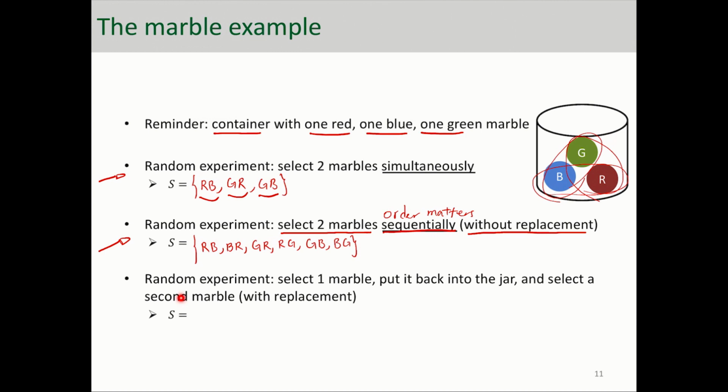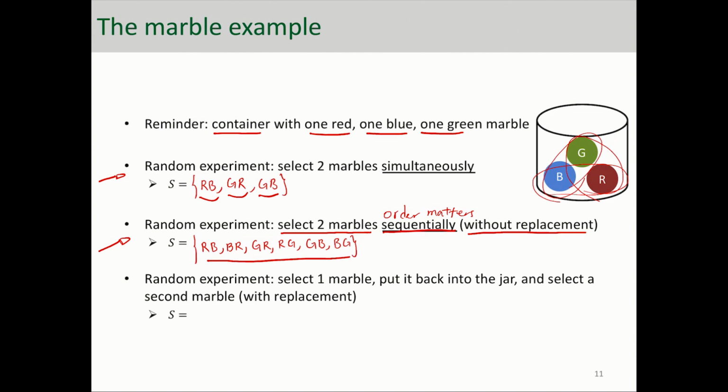The last part is a different random experiment. Select one marble, put it back in the jar, and then select the second marble. That is basically with replacement. You put back the first marble that you grab. So what happens here is there are more outcomes in this experiment. You have all these outcomes, plus you might grab the same marble again.